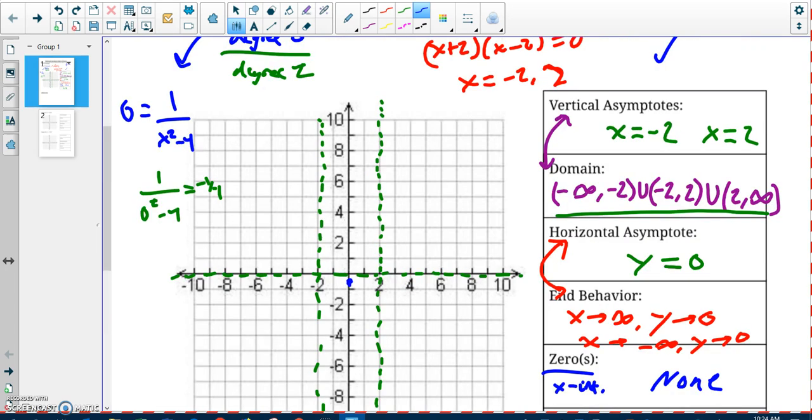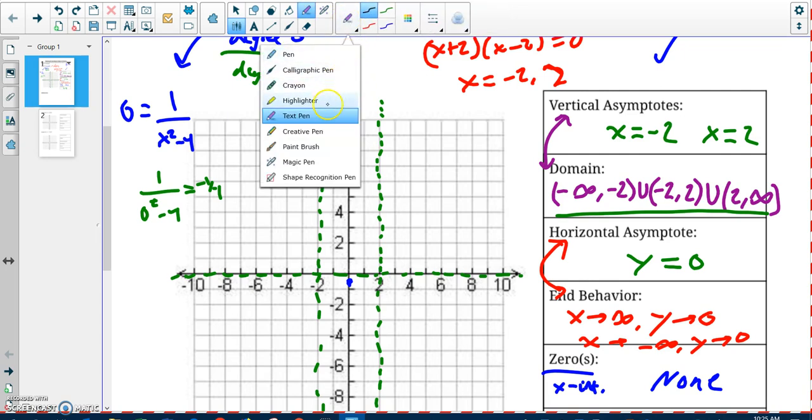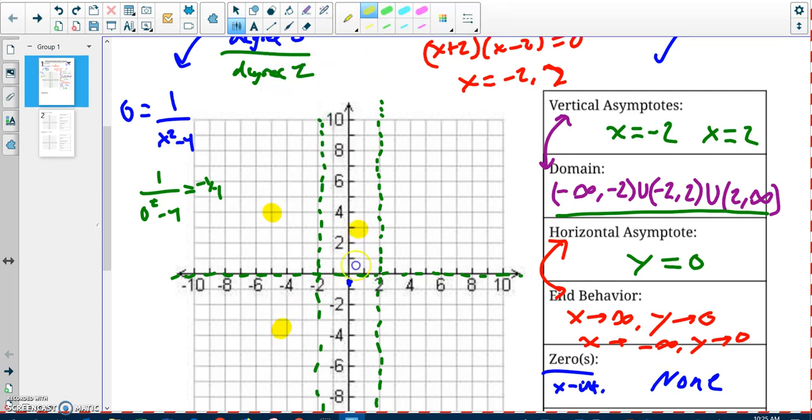Last thing I have to do is see how the graph's kind of chopped up into 6 different sections. I have to decide what sections the graph's actually in. Because it's a function, it couldn't be in this section and this section at the same time, because then it wouldn't be a function. So it's either in the top or the bottom, and the top or the bottom, and the top or the bottom. So I have 3 decisions I have to make here.